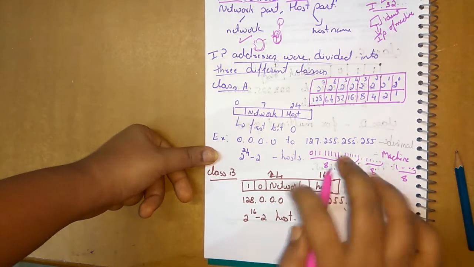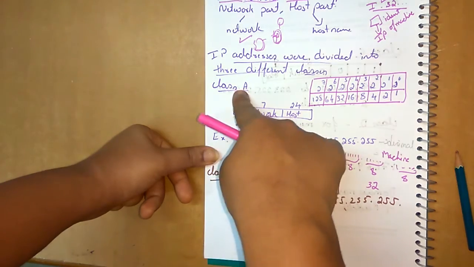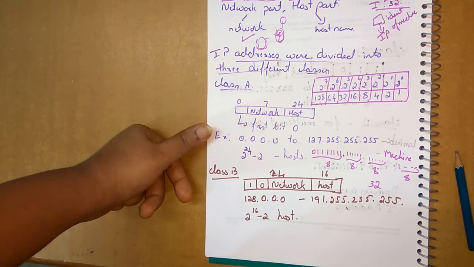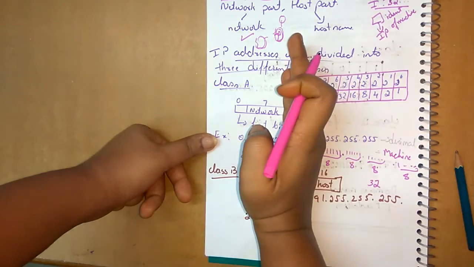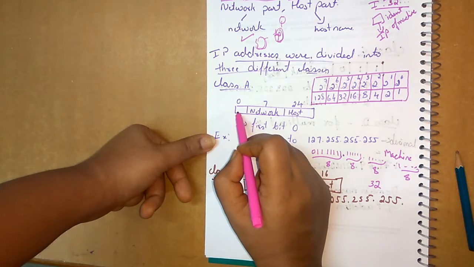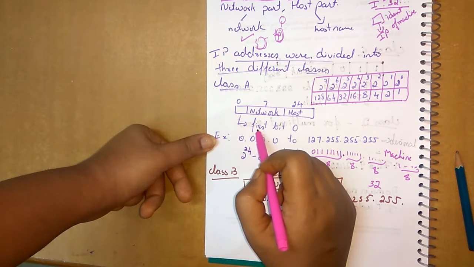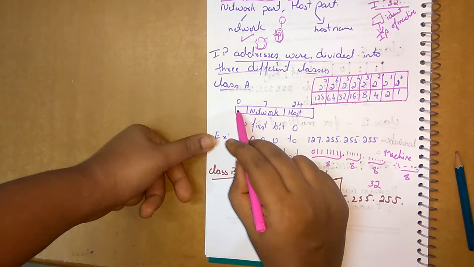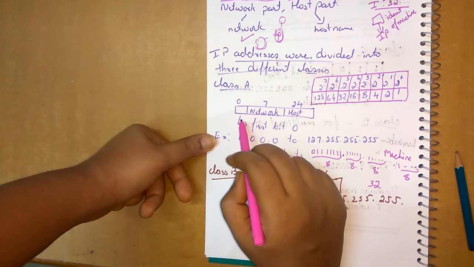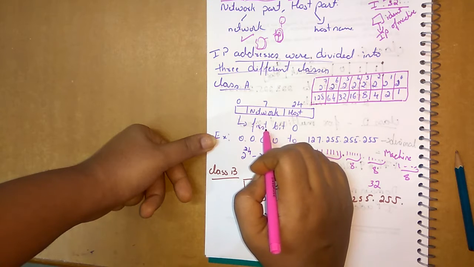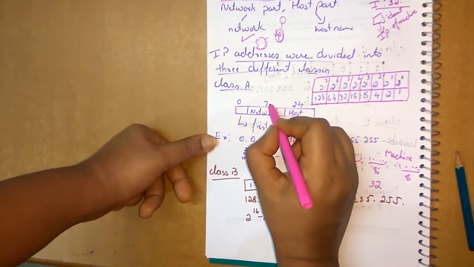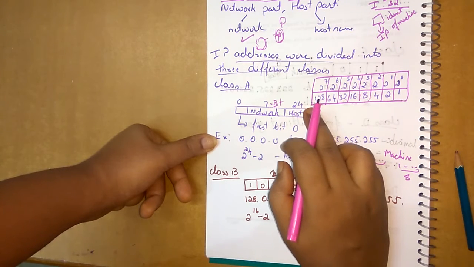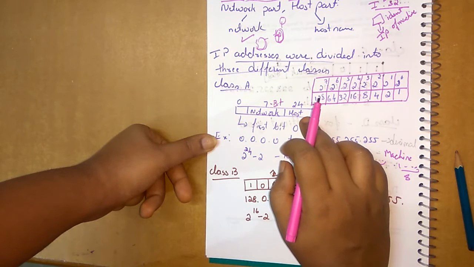Based on this, we have class A, class B, class C. What is the class A representation? See here, if the address starts with a 0, it indicates that it is class A. Every IP address which starts with 0 comes under class A. And 7 bits are for network identification and 24 bits are for host identification.